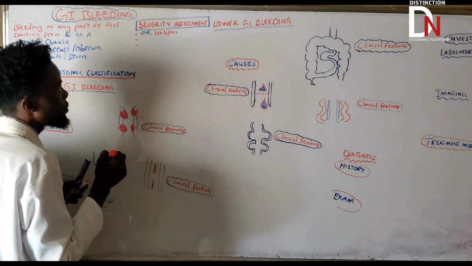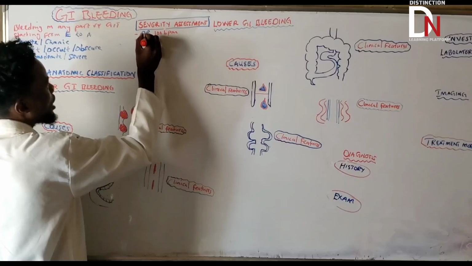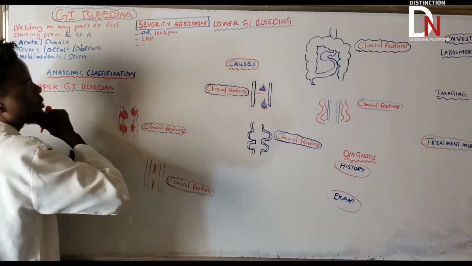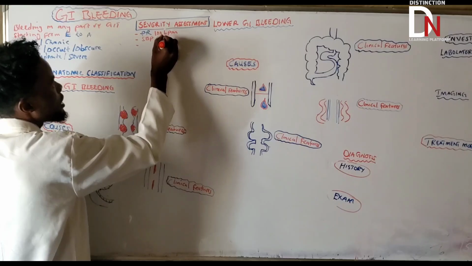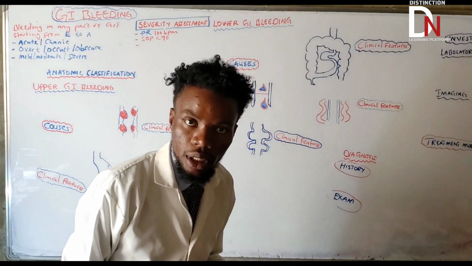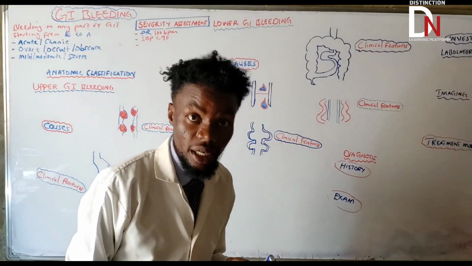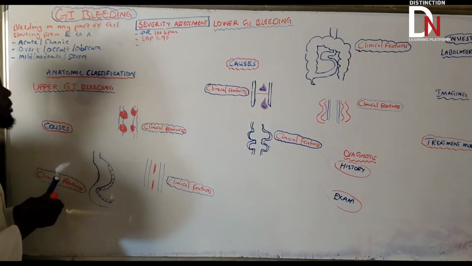What else do they use? The other thing that they use is systolic blood pressure, SBP. If the systolic blood pressure is less than 90 millimeters of mercury, what do we think? The bleeding is severe or moderate. So these are very important parameters that you need to understand. What else apart from that?